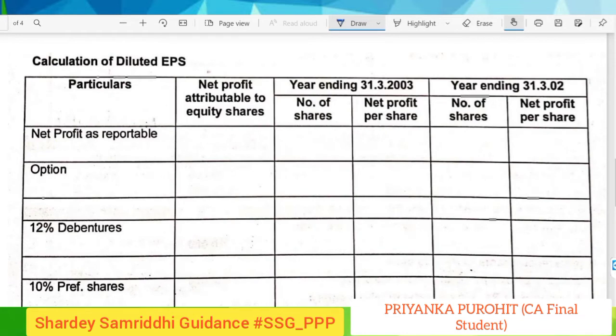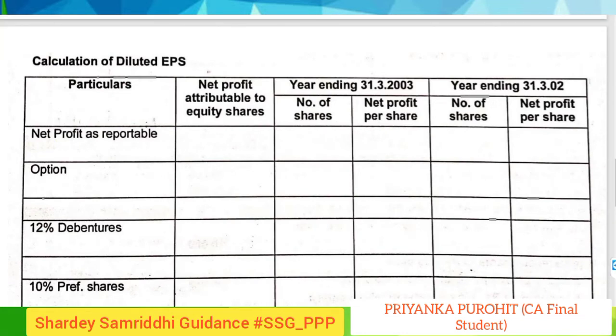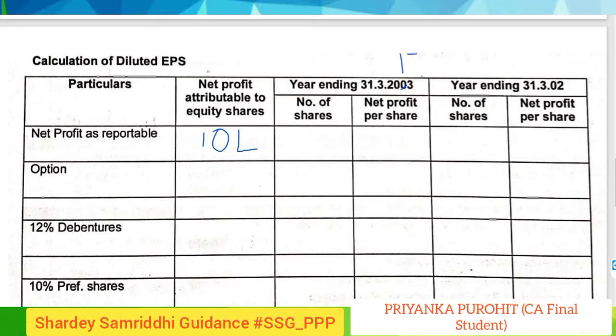Now we will do the calculation of diluted earning per share. The net profit as reportable was 10 lakhs in our case, and for the number of shares here also you have to make the changes. It's not 2003, it's for 17, and it's not 2002, it's for 16.